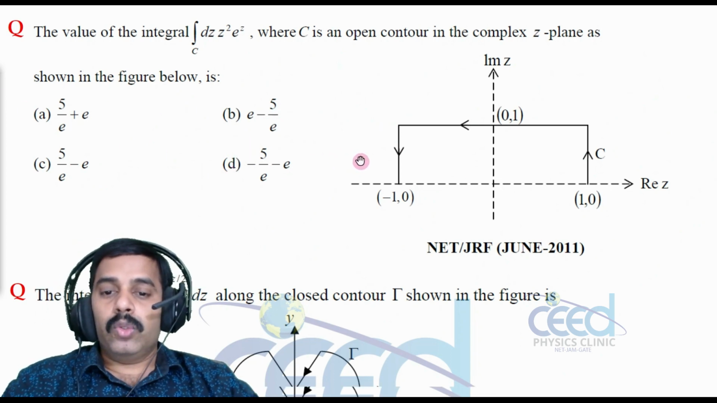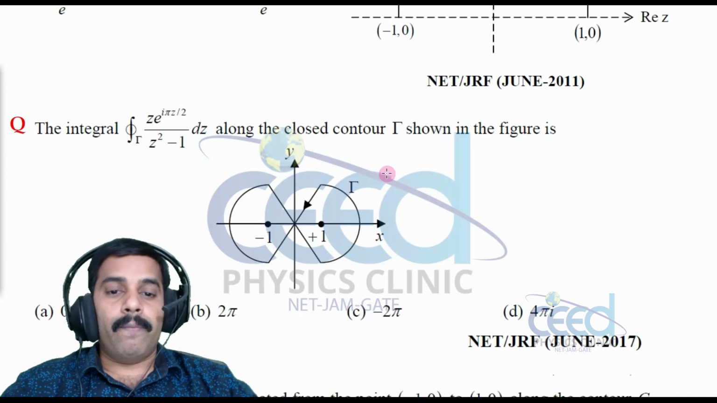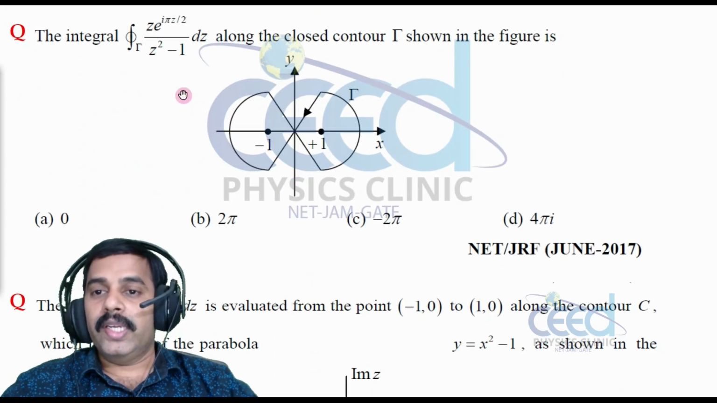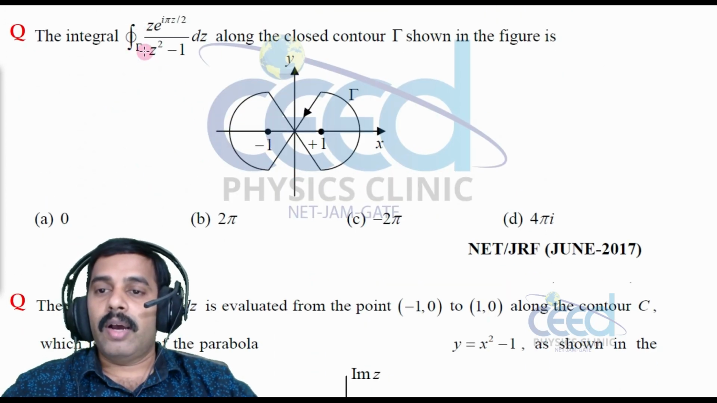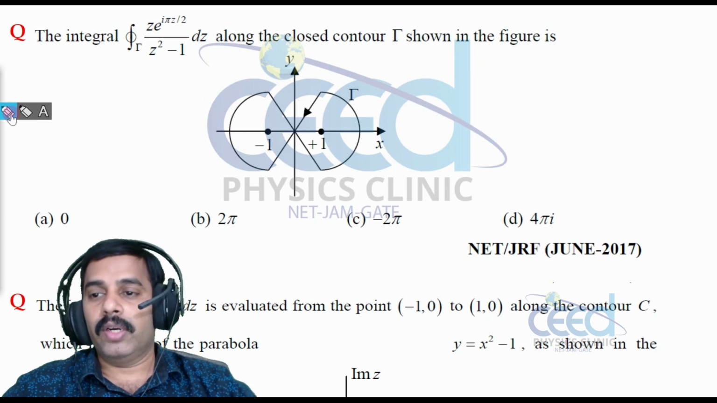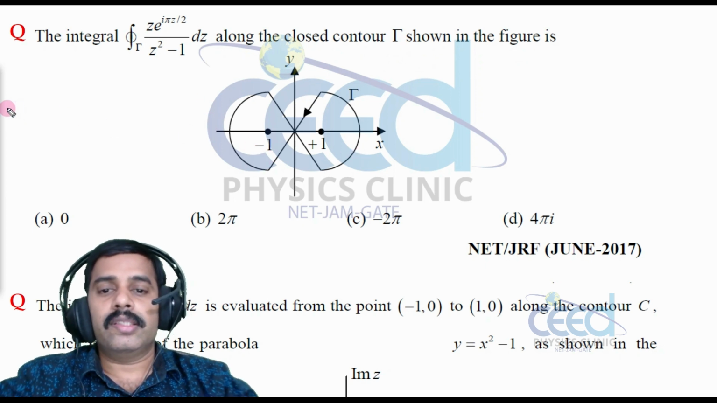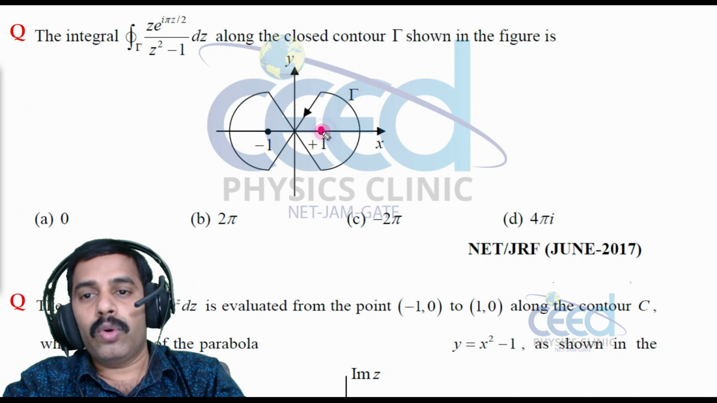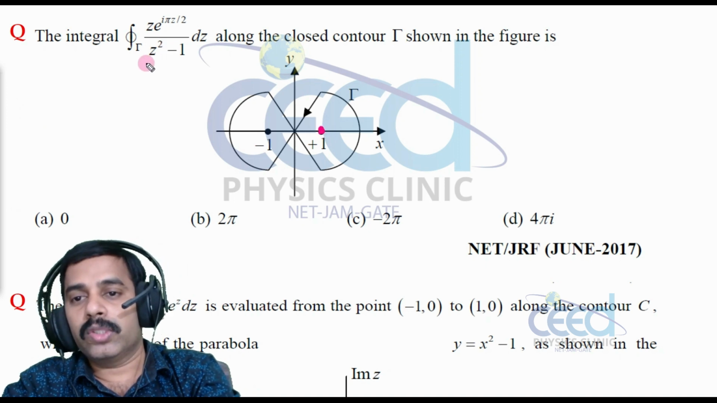Now let us come to another question: evaluate the integral over gamma of z e raised to i pi z by 2 divided by z square minus 1 dz, along the closed contour gamma shown. This gamma contour is given. Here we have a pole at plus 1, because the denominator is z minus 1 into z plus 1.